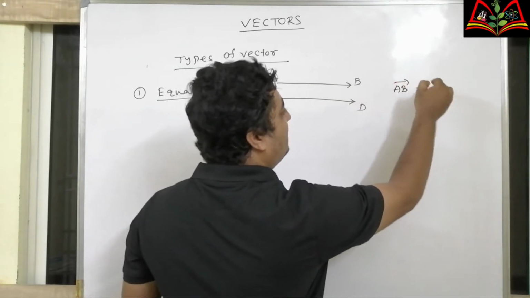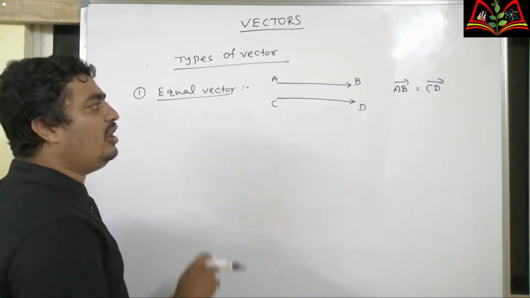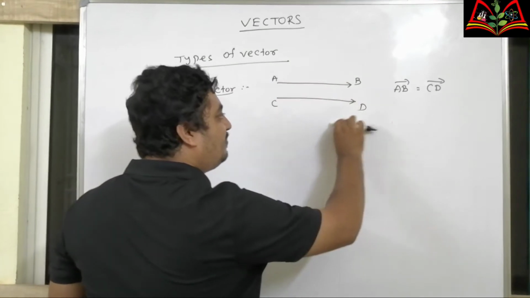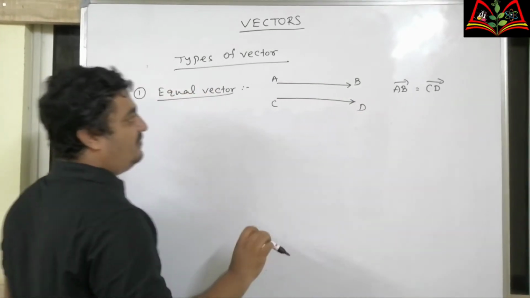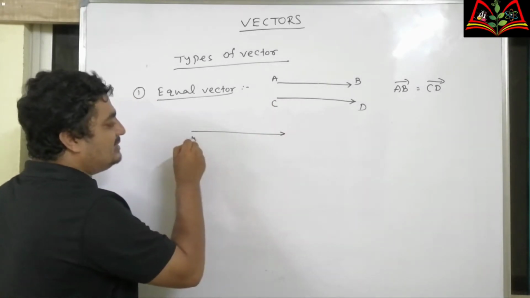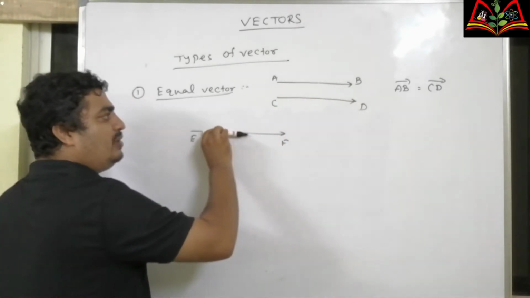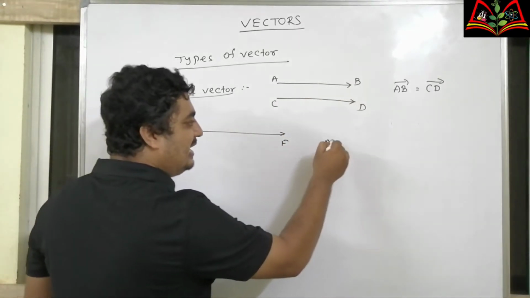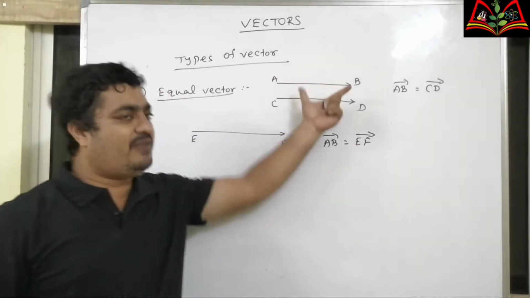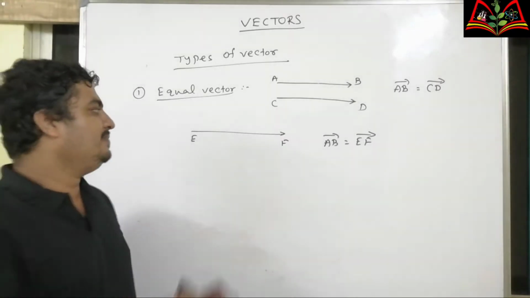That's why a vector can be shifted parallel to itself. If this is EF, I shift AB parallel to itself, then I can say AB equal to EF. That's why we can shift a vector parallel to itself because they will be equal vectors.